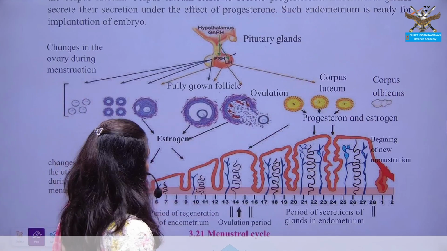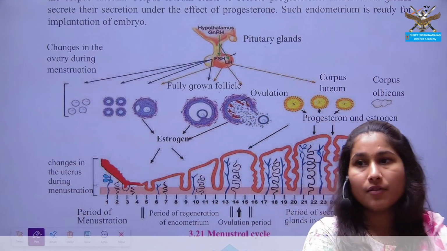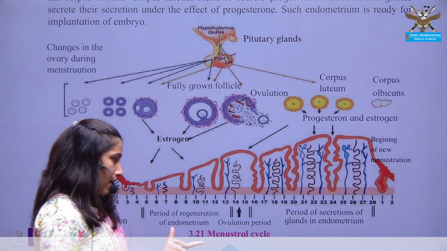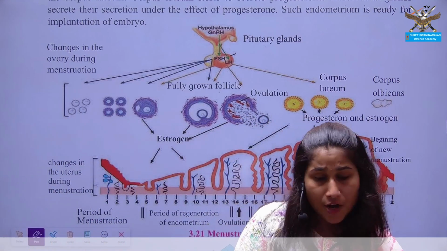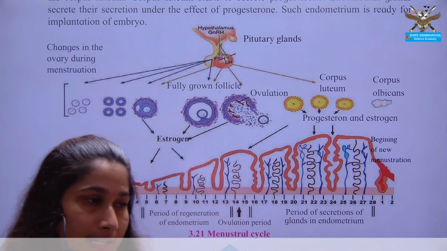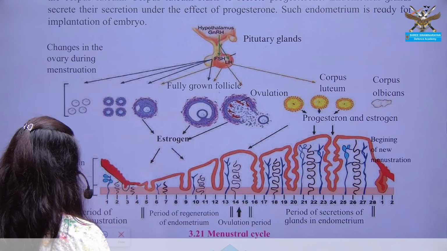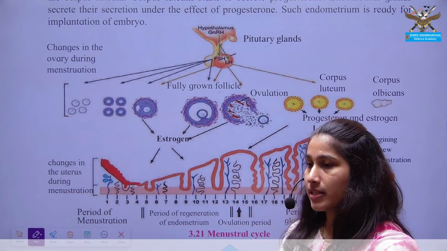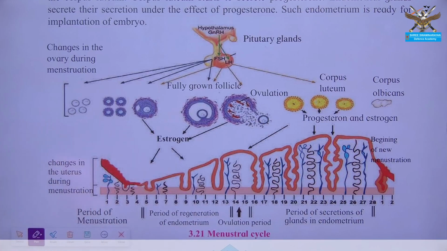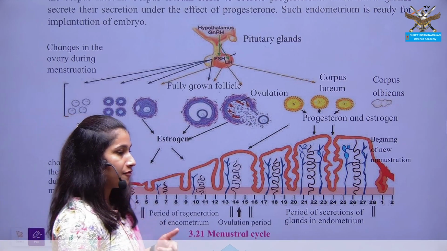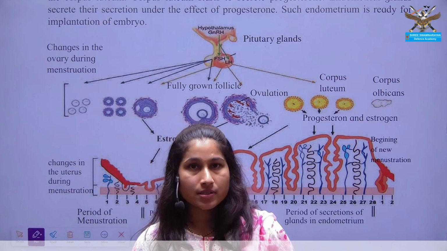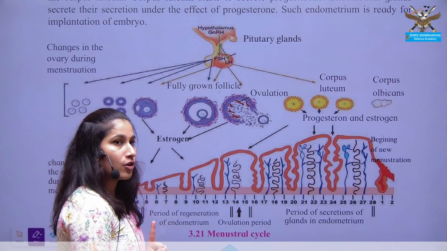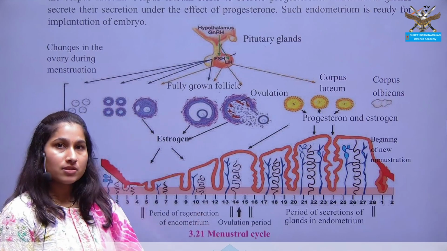Okay, do you understand the importance of the menstrual cycle? When does it occur? How does it occur? What are the stages of the menstrual cycle? The menstrual cycle occurs whenever the unfertilized egg needs to be discarded. It is seen during puberty. Whenever the human female reaches the age of 13 to 14, menstruation starts. Each and every month the female reproductive system releases one egg. If it is not fertilized, then it needs to be discarded, and for that purpose the menstrual cycle occurs.